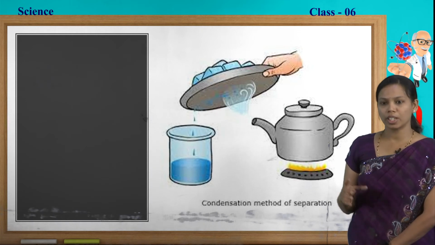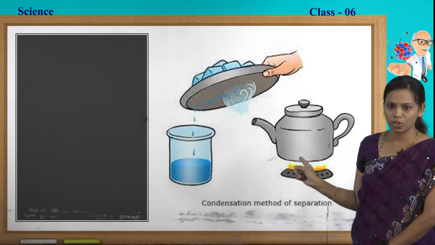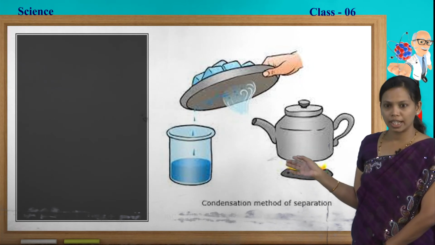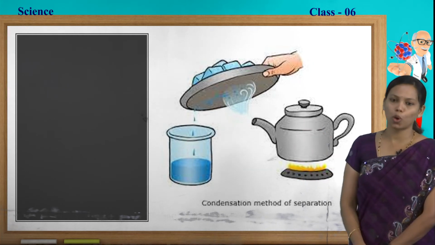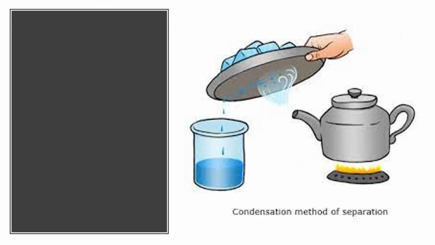First, we need to take the salt solution in the kettle that you can see in the picture, transfer that into the kettle and close the lid properly. You can see the spout of the kettle, and from that the steam will come out. Just above that, take a plate which has ice cubes on it.